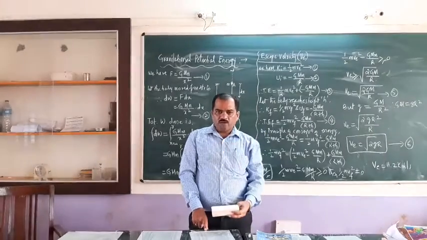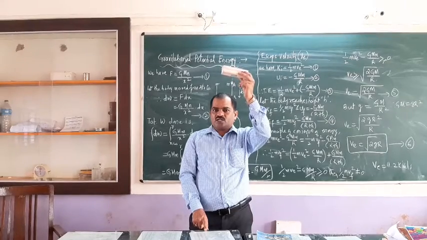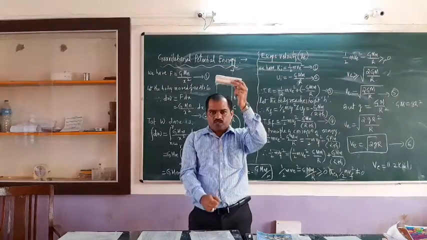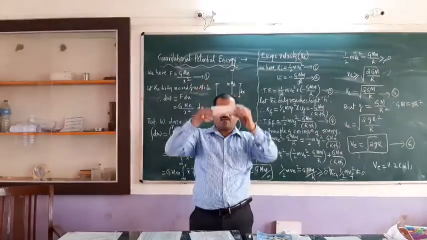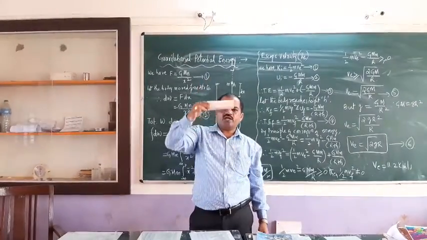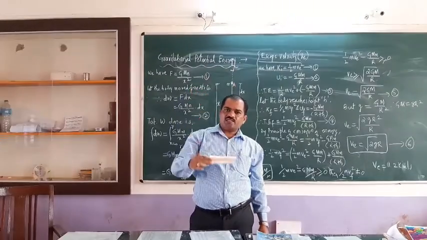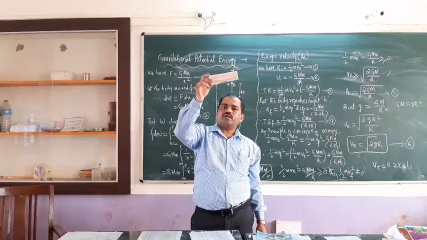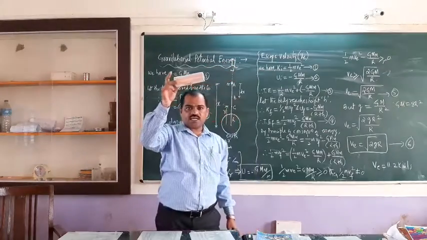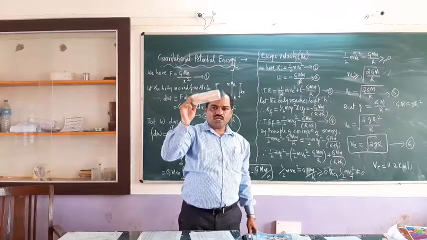How? Due to the movement of the body above the surface of the earth against the gravitational force. Gravitational force is downwards, but you are doing work against the gravitational force, means you are moving the body against it. So the work is done against the gravitational force, and therefore this body obtains energy. This energy obtained by the body is called gravitational potential energy.